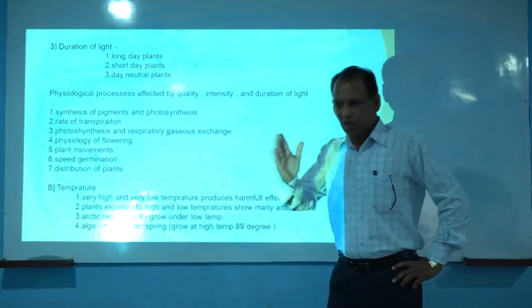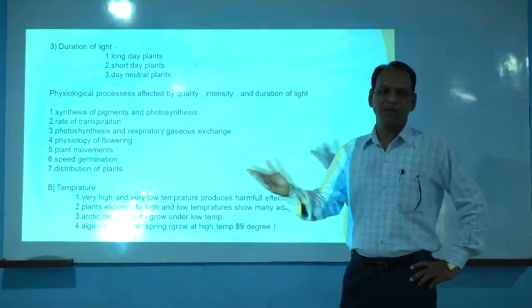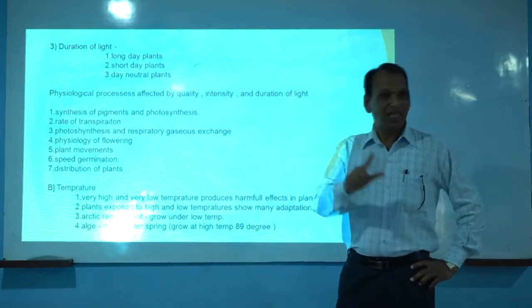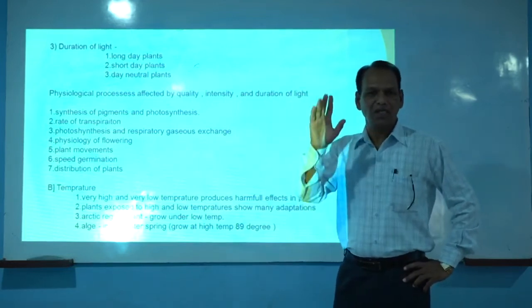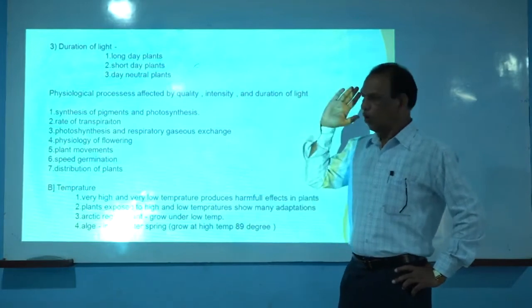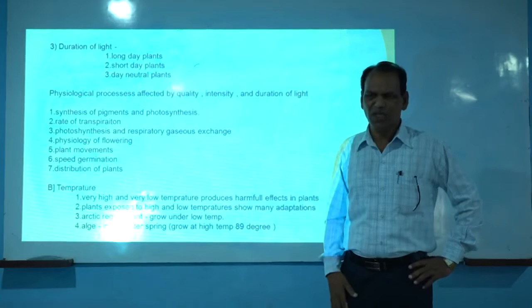That means starch is the end product of photosynthesis. In addition to starch, the plant also produces oxygen. So the end products of photosynthesis are oxygen and starch. This oxygen is released by the plants during daytime, during photosynthesis.